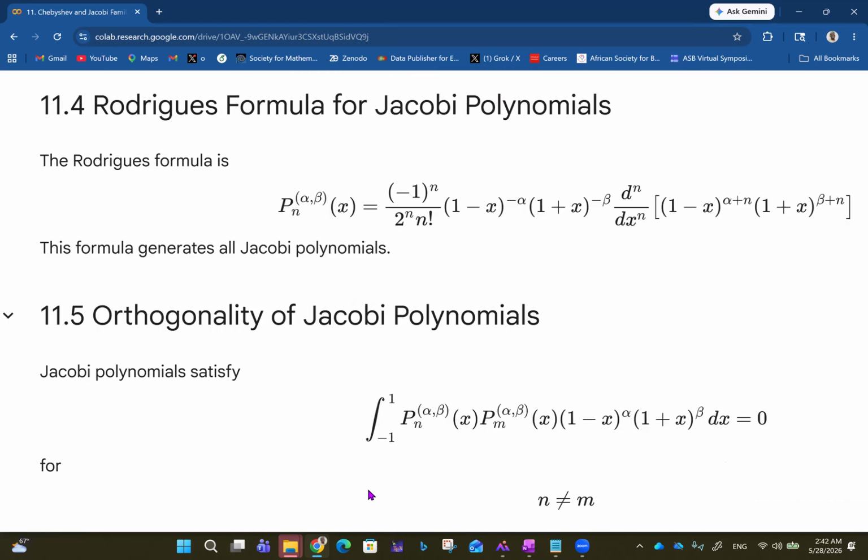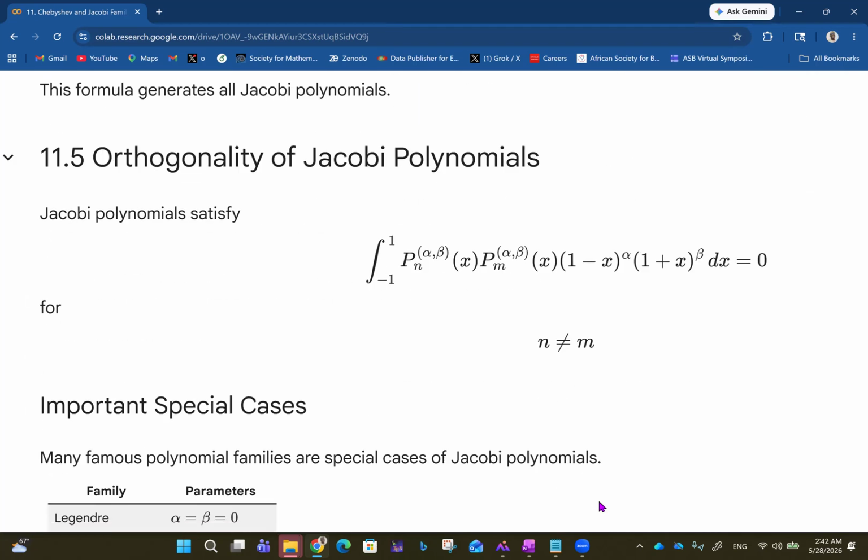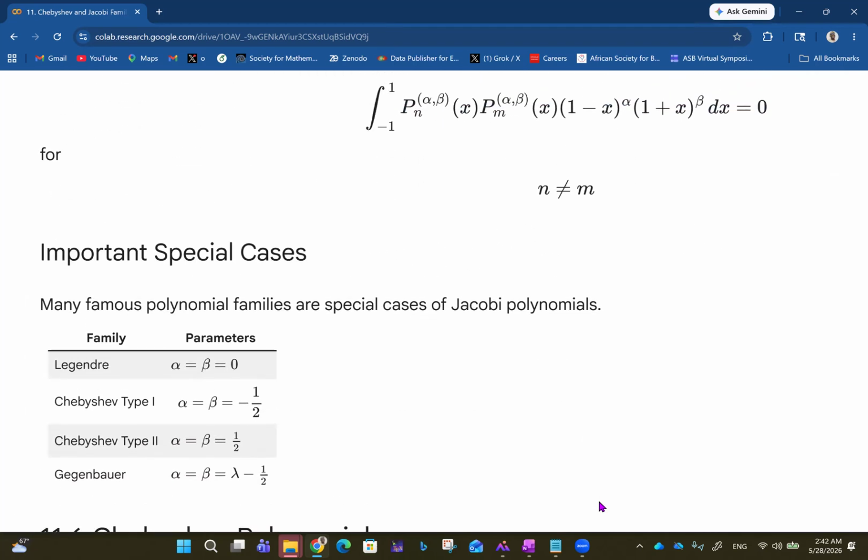And then we talk about orthogonality of Jacobi polynomials. So Jacobi polynomials satisfy the integral from -1 to 1 of P_n^(α,β)(x) P_m^(α,β)(x) (1 - x)^α (1 + x)^β dx equals 0. So in this case the weight function is (1 - x)^α (1 + x)^β, and that is equal to 0 for n not equal to m. And then we have special cases.